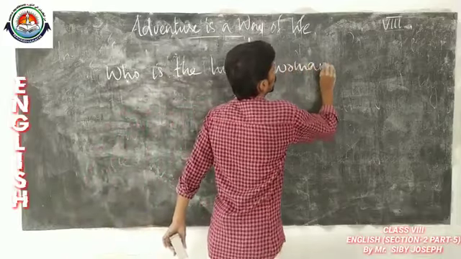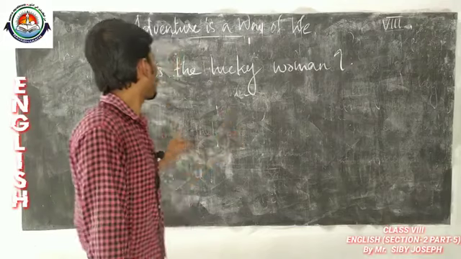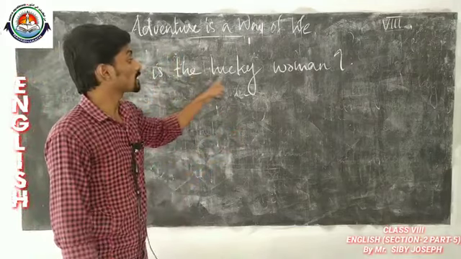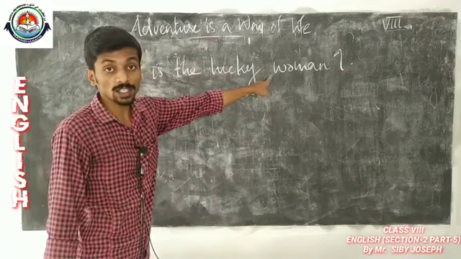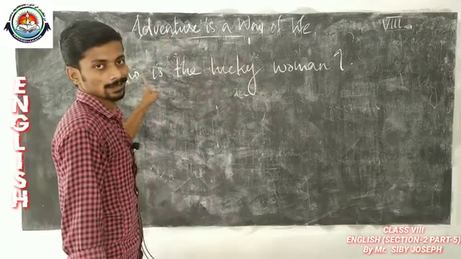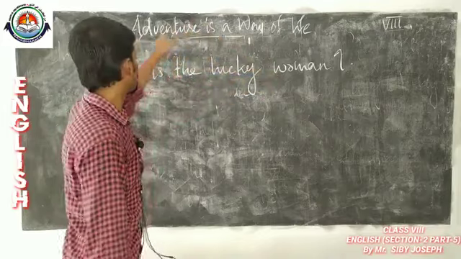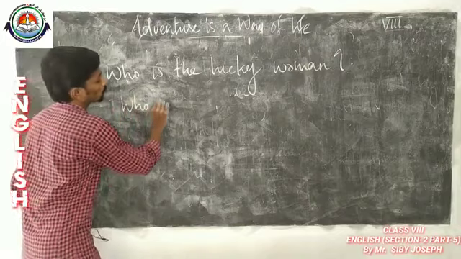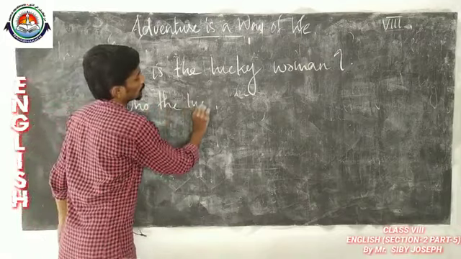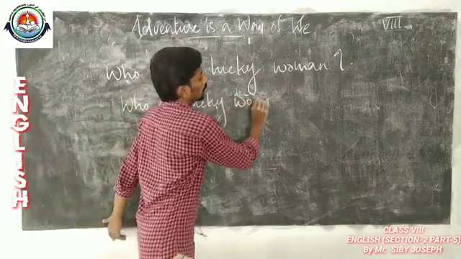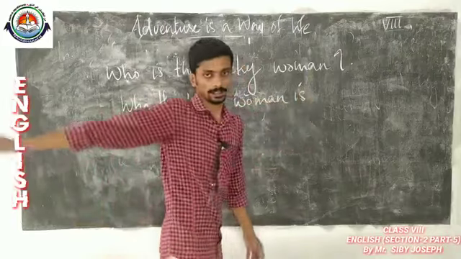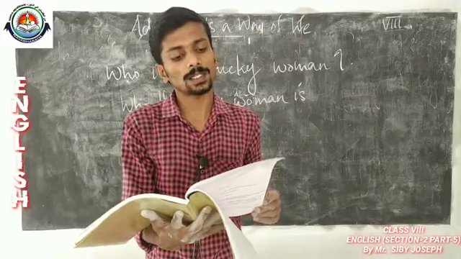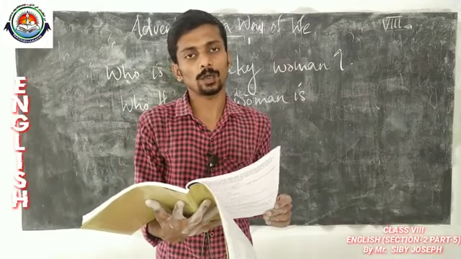So, in converting indirect questions, the subject goes before the verb. The subject goes before the verb. Then how will the sentence be? Who the lucky woman is. So, in that way you have to change the other 4 questions into indirect speech or reported speech.